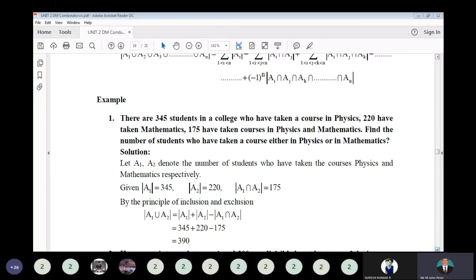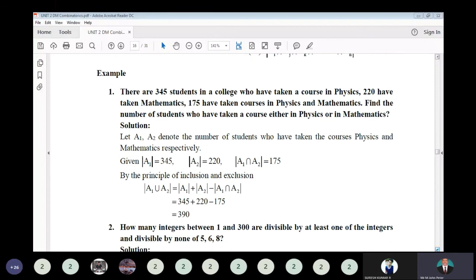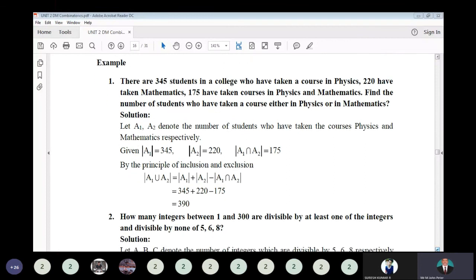There are 345 students in a college who have taken a course in physics, 220 have taken mathematics, and 175 have taken courses in both physics and mathematics. Find the number of students who have taken a course either in physics or in mathematics. It is a Venn diagram type problem, but here we use a slightly different way. A1 and A2 denote the students who have taken physics and mathematics respectively.